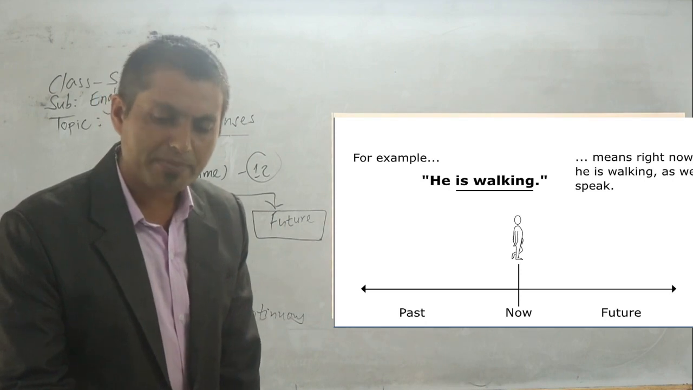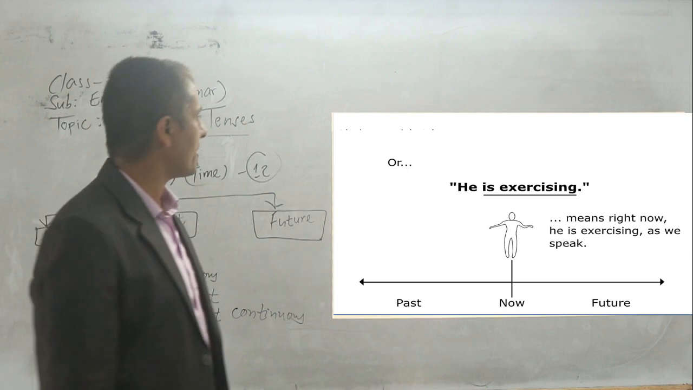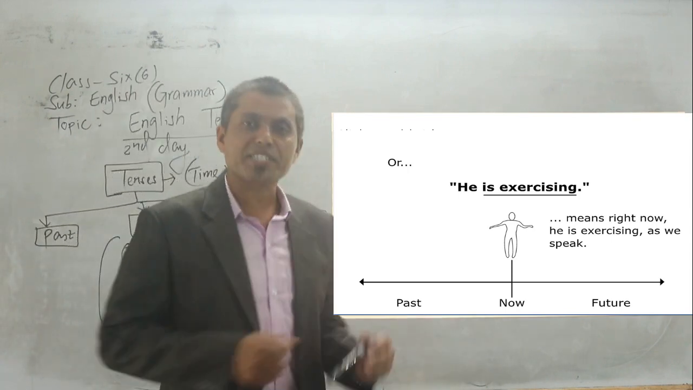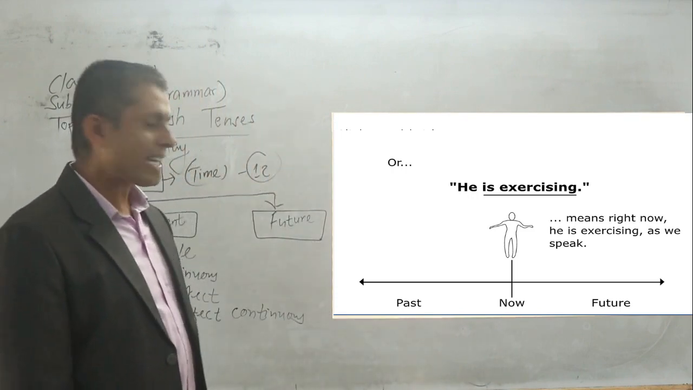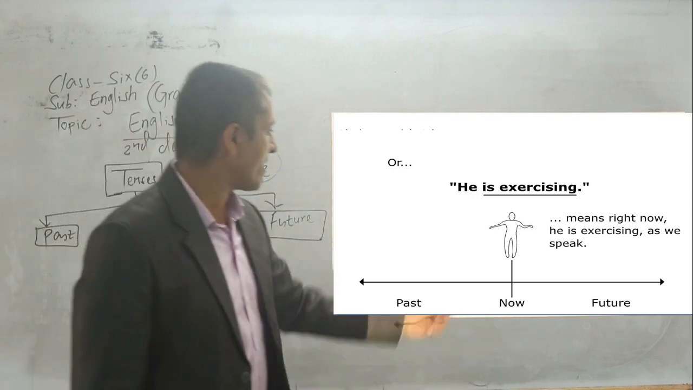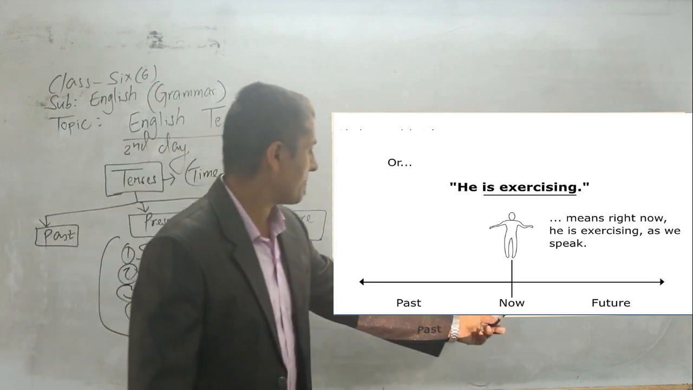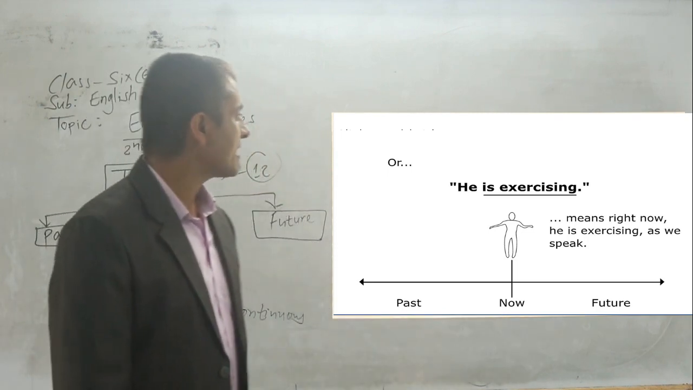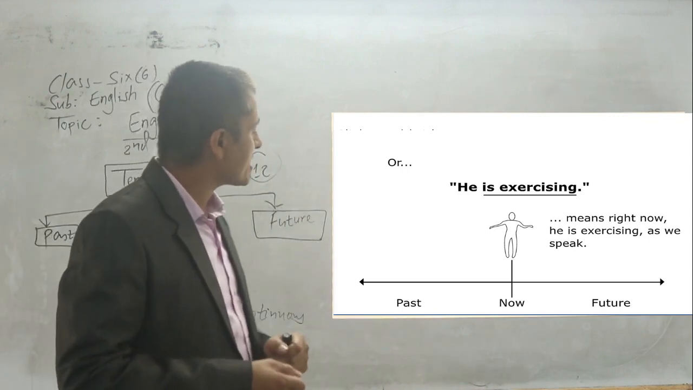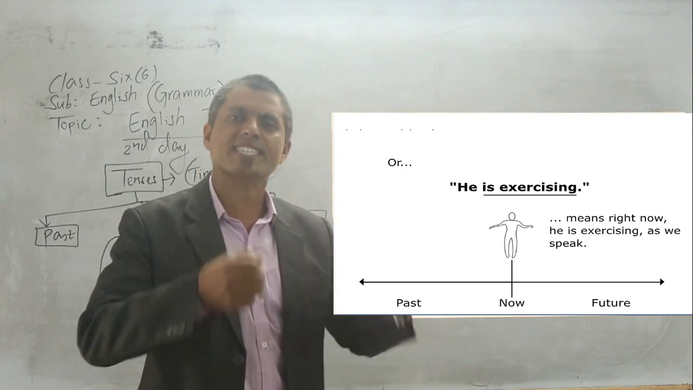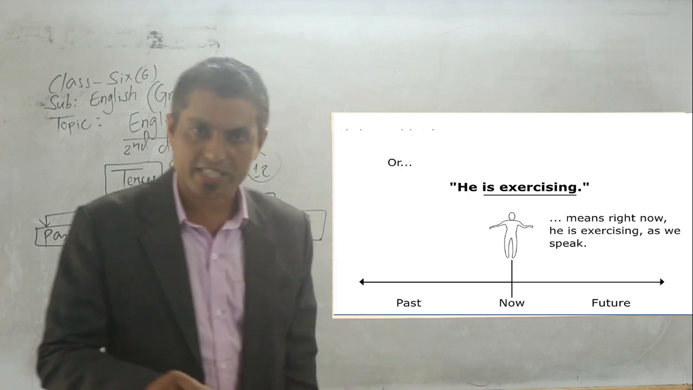Okay, student, let me take you to the next slide. We may have another example here: he is exercising. You can see a man. What is he doing? You can see the figure. It means right now he is exercising as we speak, at the present time. He is exercising like this, moving his hands, moving his arms. So it refers to current activities.